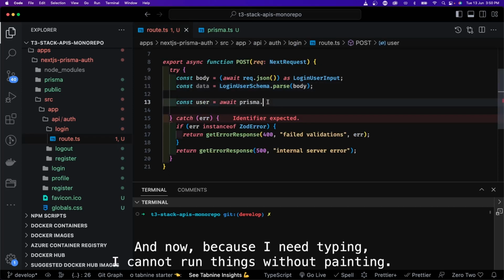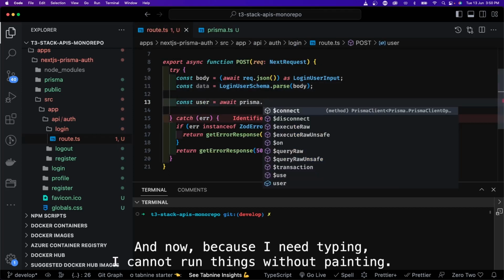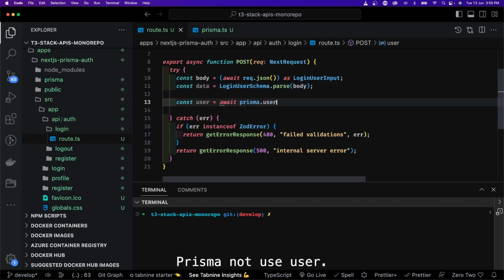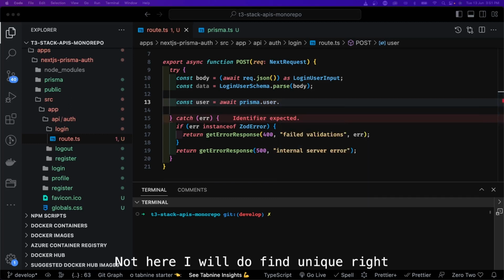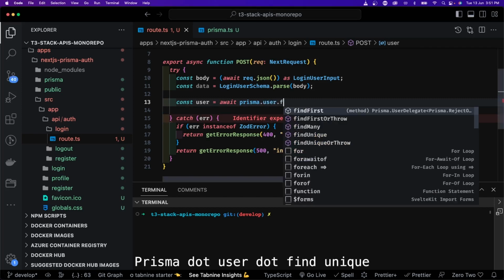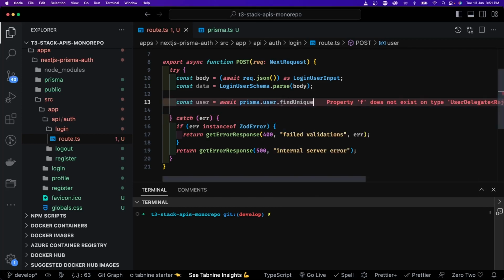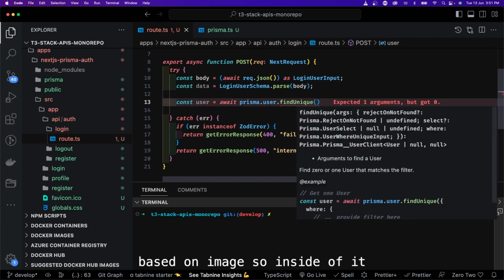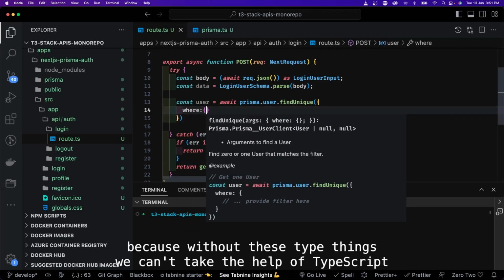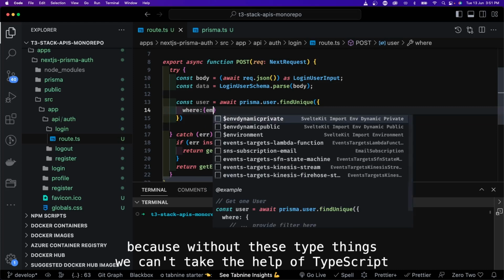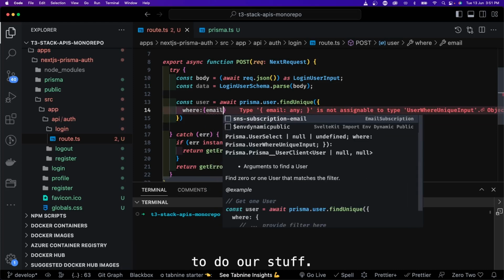And now because I need typings, I cannot run things without typing. prisma.user dot, here I will do findUnique, right? prisma.user.findUnique based on what? Based on email. So inside a where, because without these typings we can't take the help of TypeScript to do our stuff.